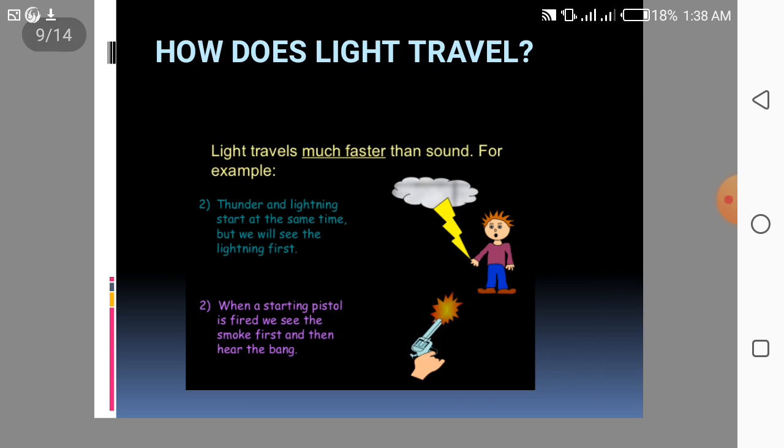How does light travel? Light travels much faster than sound. For example, thunder and lightning start at the same time, but we see the lightning first. When a starting pistol is fired, we see the smoke first and then hear the bang. Because light always travels much faster than sound. As an example, in thunder and lightning, we see the lightning first and then hear the sound of thunder. And in the second example, we always see the smoke first and then hear the sound of the pistol.